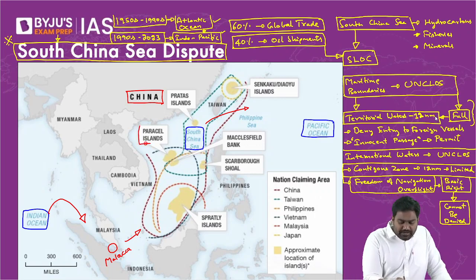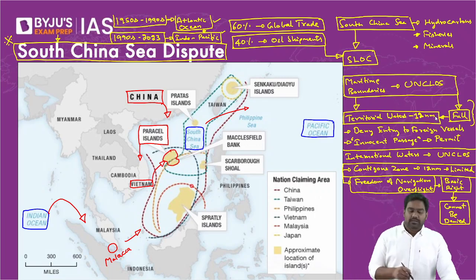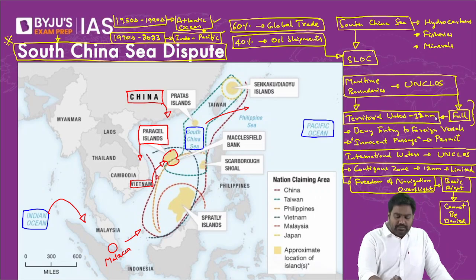You can see the Paracel Islands over here. So this actually belongs to Vietnam. The Paracel group of islands over here should belong to Vietnam, and the EEZ around it should belong to Vietnam. But China has claimed it. China has threatened Vietnam over it. They've had some clashes as well.